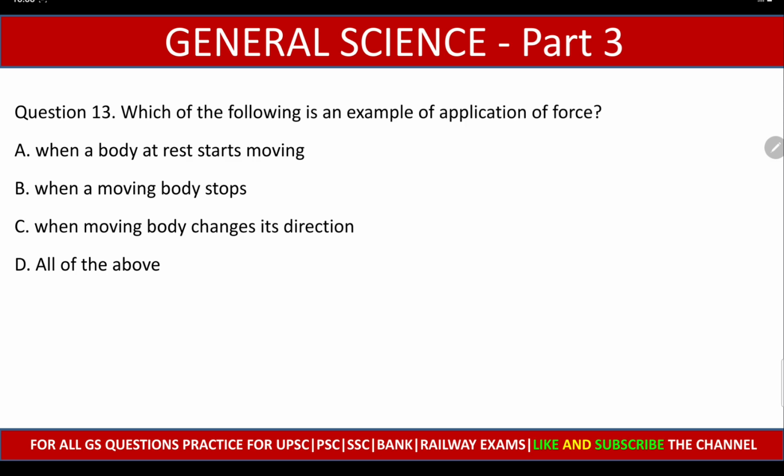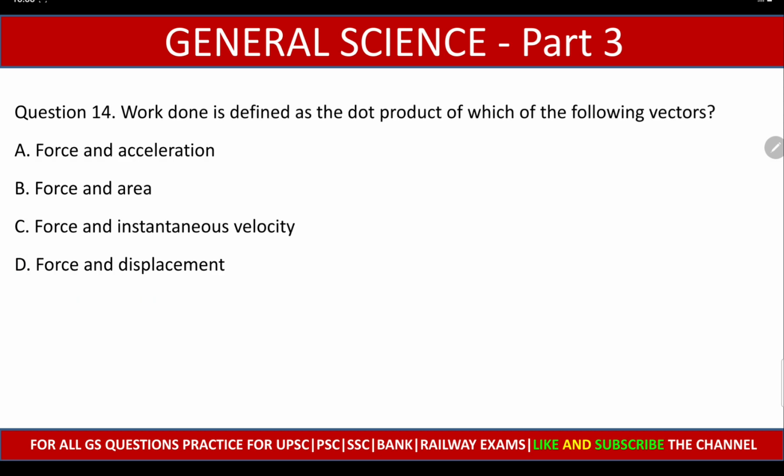Question number 13. Which of the following is an example of application of force? When a body at rest starts moving, when a moving body stops, when moving body changes its direction, or all of the above. So friends, the right answer is option D, all of the above. All are the examples of application of force.